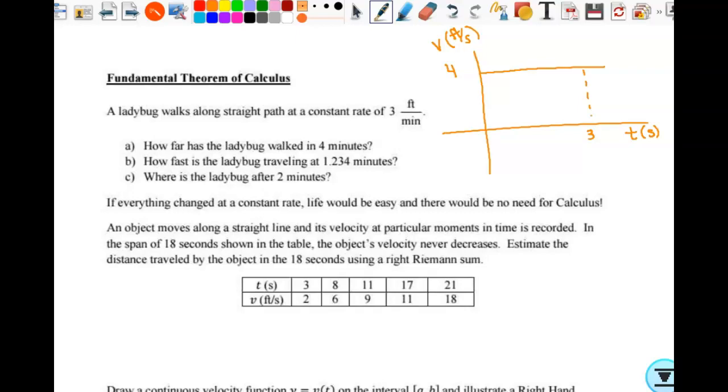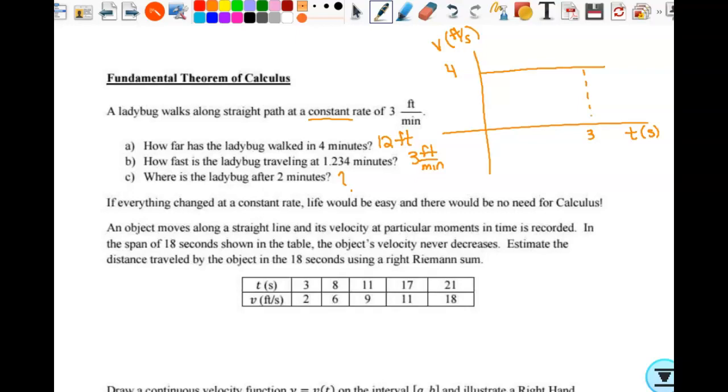So we're developing this concept of the integral, where we're accumulating change. Right here, the area under that curve is related to the amount of change. Y'all told me 12 feet. We didn't need calculus to answer that question. You told me it was moving 3 feet per minute because it was constant, but you cannot answer the location question unless we have an initial value. All you can tell me is the change that takes place.